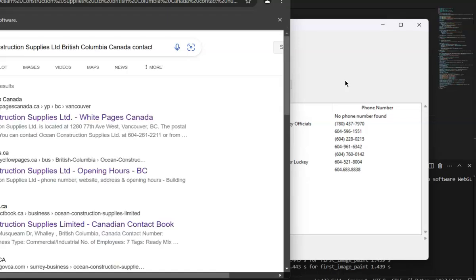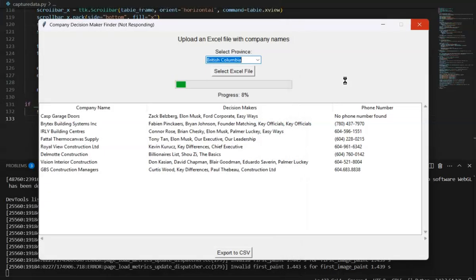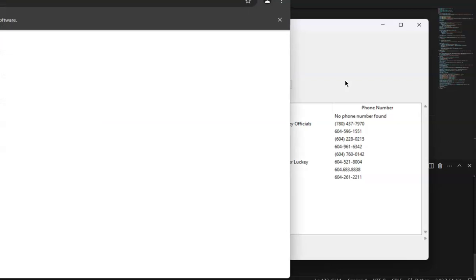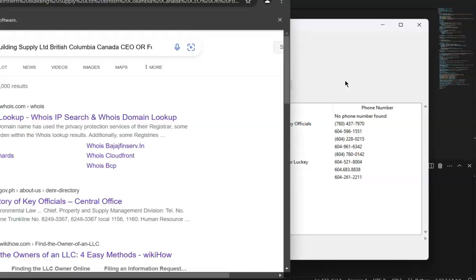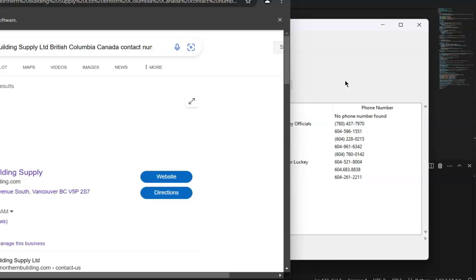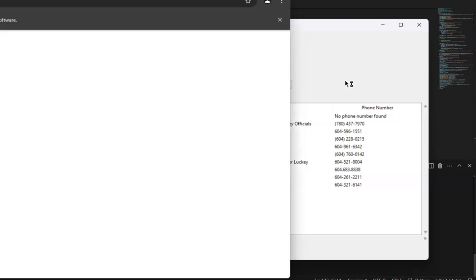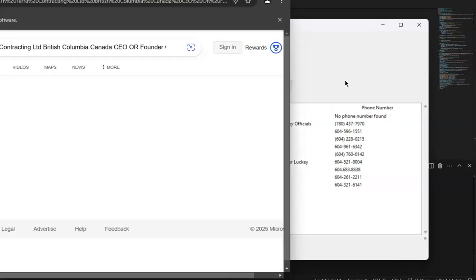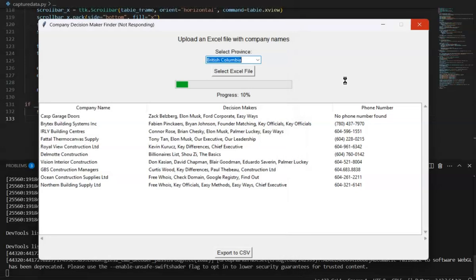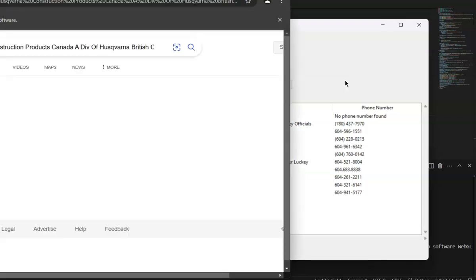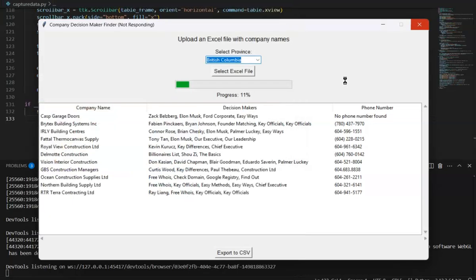We can also change our code to search the companies or industries in other countries like the United States, New Zealand, Australia, any part of the globe. So we already scraped 1, 2, 3, 4, 5, 6, 7, 8, 9, 10, 11. So 10, because there's no phone number in the first company.